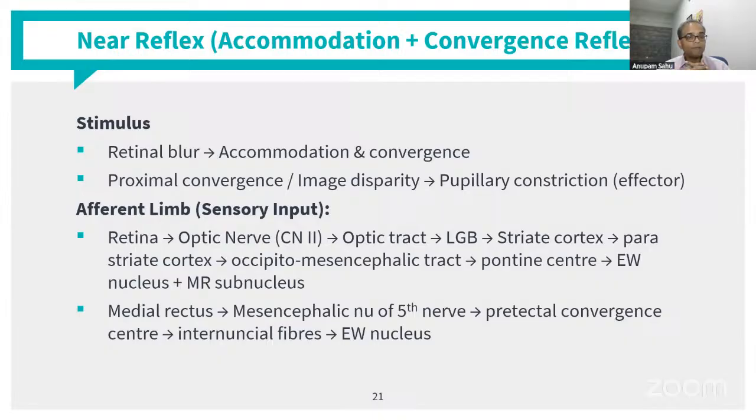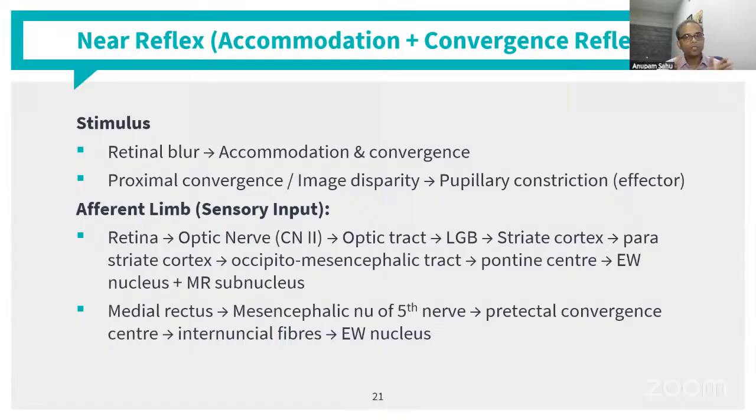So what are the efferent limbs for these? Now, for the accommodation reflex, the pathway is considered to be much more complex than for the near reflex. In fact, this pathway goes from the retina to optic nerve to optic tract, to the lateral geniculate body, and from there it goes to the striate cortex, and from there to the parastriate cortex, from where through the occipito-mesencephalic tract it goes to the pontine center, and from there the signals go to the Edinger-Westphal nucleus and medial rectus subnucleus.